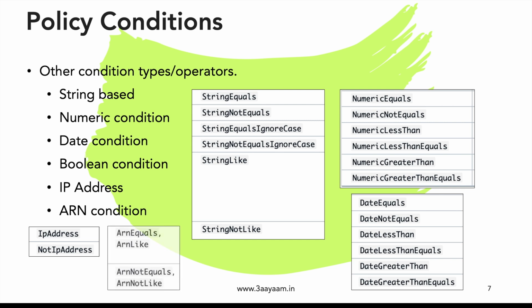And we also have ARN conditions like ArnEquals, ArnLike, ArnNotEquals, and ArnNotLike. We can also mention wildcard conditions. So we can use policy conditions in our IAM policies and permissions to further scope the policy that we create.